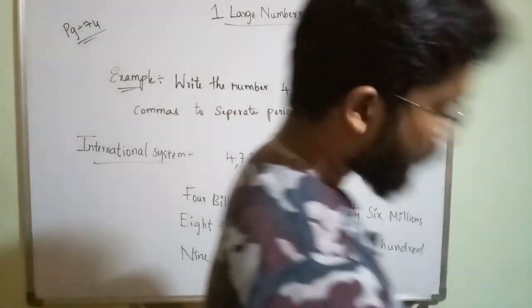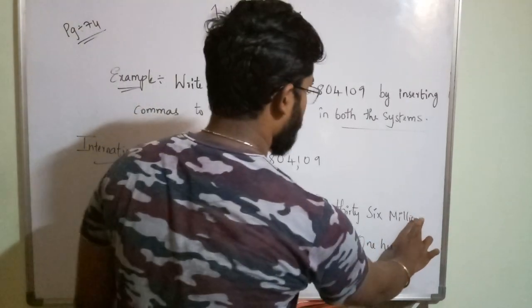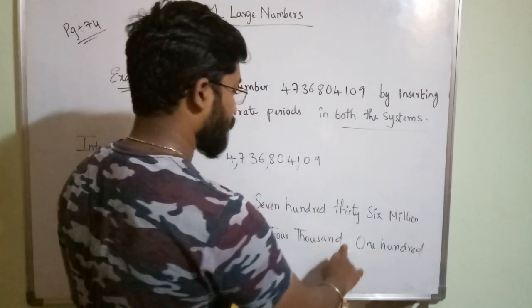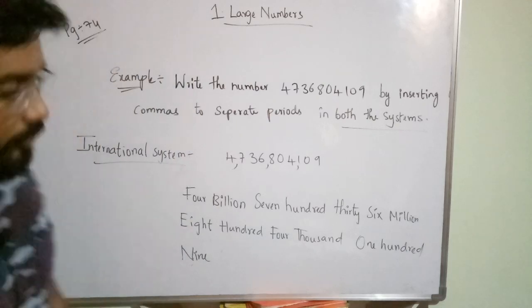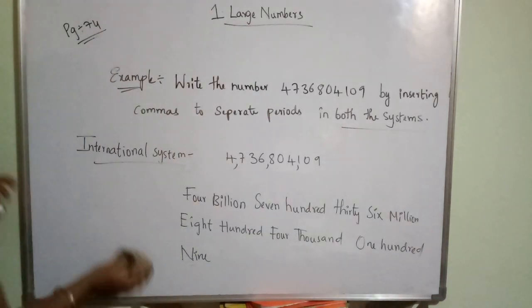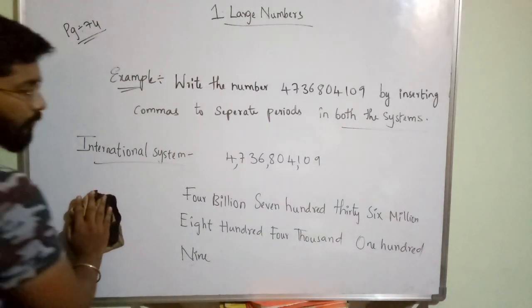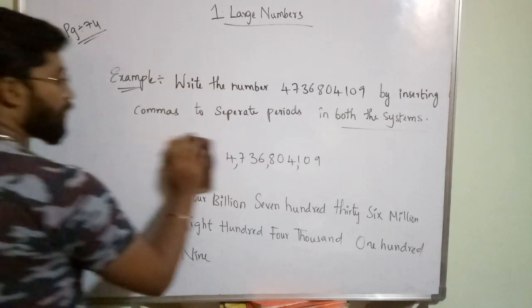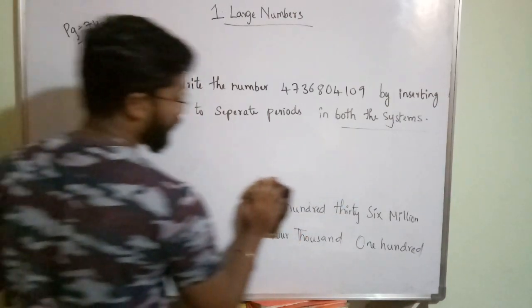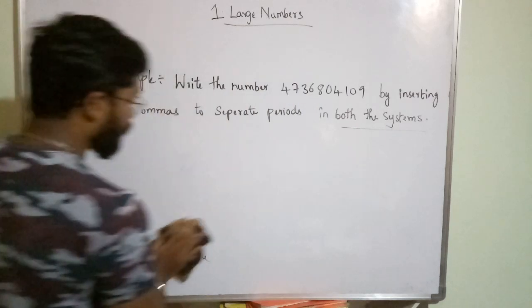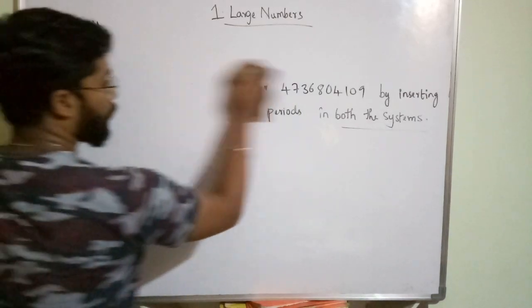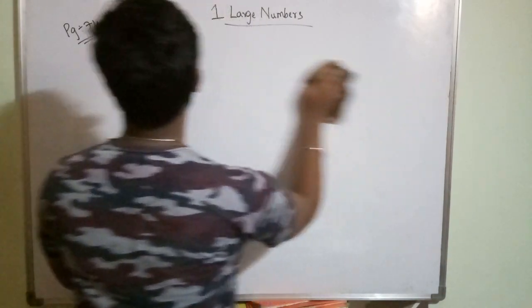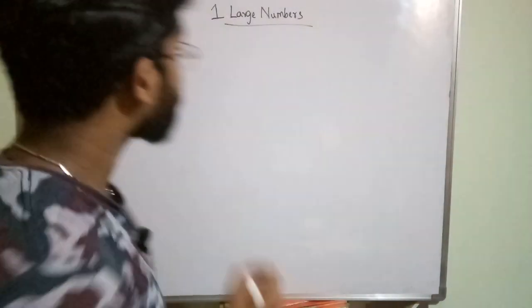Okay, so this is the representation. Don't keep the S. If you keep it, it's also not a problem, but in your book it has not been given. So this is the way of representation in the Indian and international systems and writing their number names. Clear? Now let us see the next example.